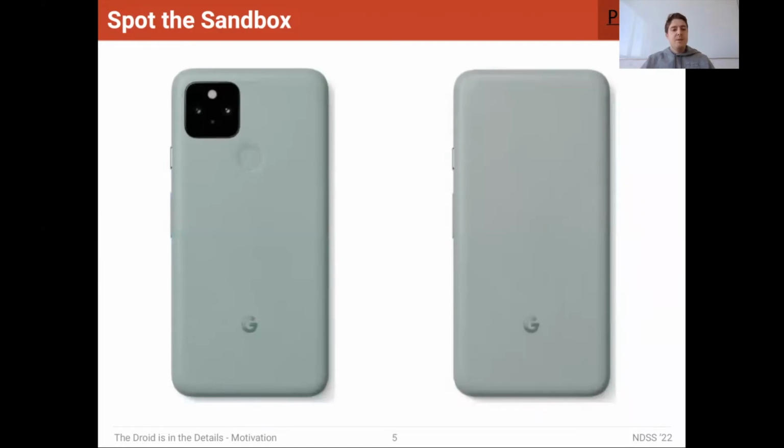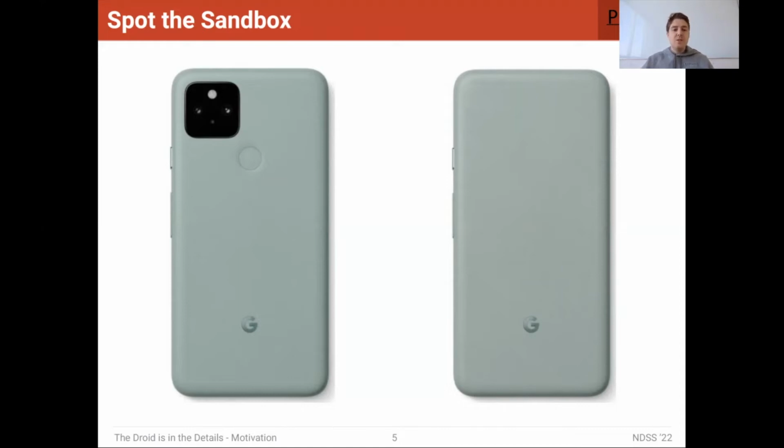Now, the second example is a bit more obvious, but a bit more abstract. So here, we're imagining a piece of malware is supposedly running on a Google Pixel. Now, if the malware is running on the device on the right, and it knows that a Google Pixel has a camera sensor and a fingerprint sensor, it would be quite odd to request a heartbeat from one of these sensors to know that the sensor is there and realize that they're not.